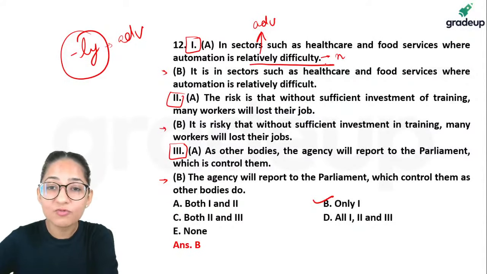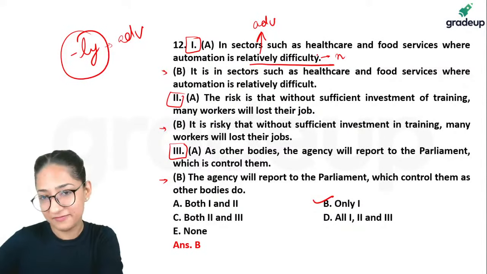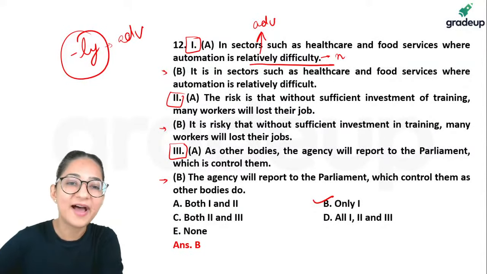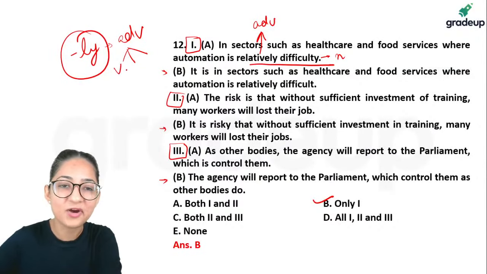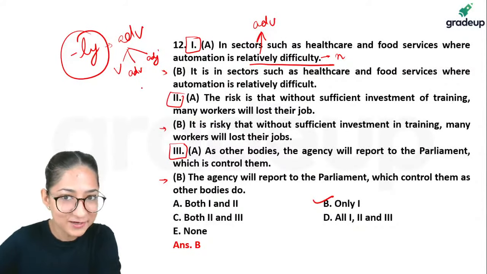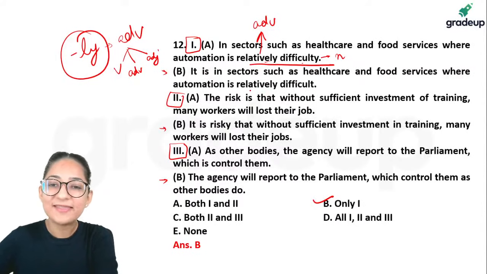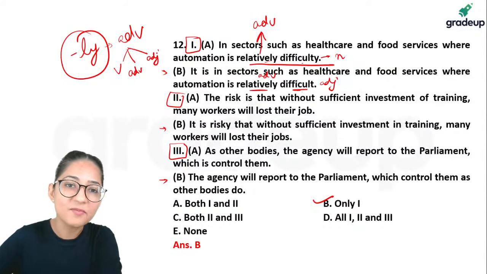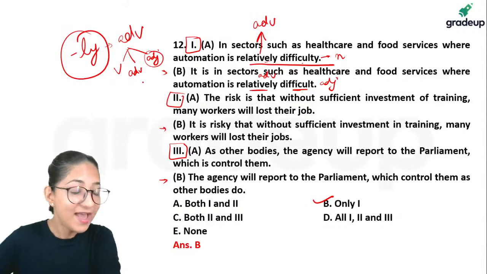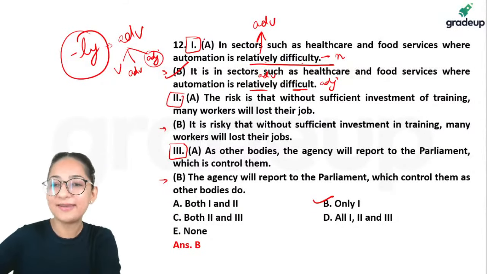What modifies nouns? Nouns are modified by adjectives. Adverbs can modify three things: verbs, other adverbs, and adjectives also. So this combination is wrong, and here notice they have corrected it. Relatively is an adverb, difficult is an adjective. Adverbs can modify adjectives. I hope this part is clear to everybody. So B has corrected the error in A.